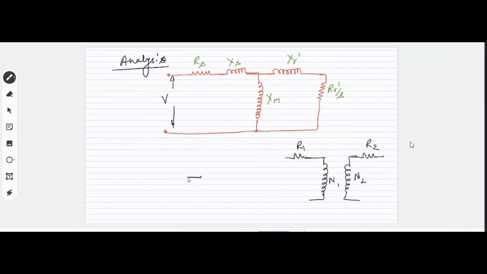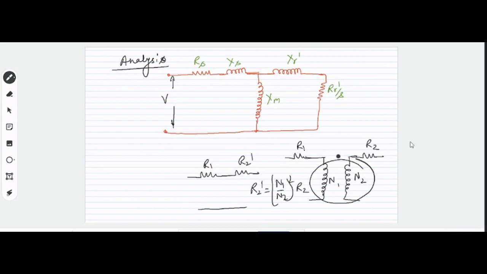Suppose we want to make this equivalent circuit, where this is R1 and this is R2 dash. Then what will be the new value of R2 dash in terms of R2? R2 dash will be equal to (N1 by N2) square into R2. This will be the new value. We are counting the effect which happens because of these number of turns, right?